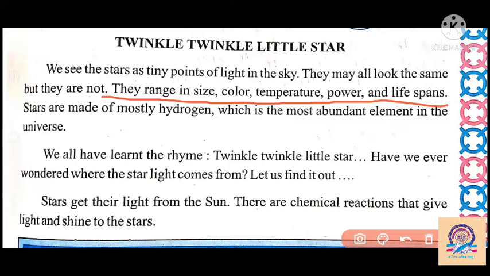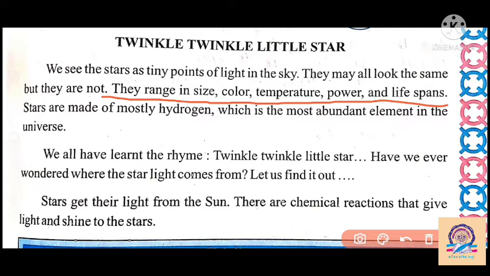The sun is also one kind of star, but the sun is near to us, so it gives us light and heat, and we see the sun brighter than other stars. In the light of the sun, the other stars are faded. So we can't see the stars in the sky during the day because the sun is the nearest star to us. Each and every star has a different color, size, temperature, power, and lifespan.